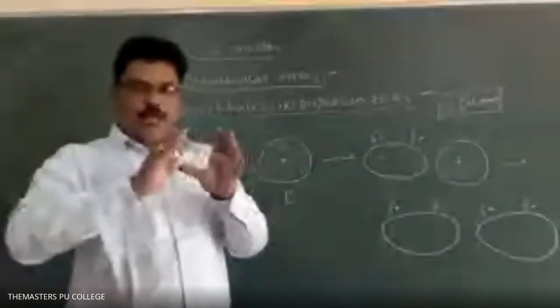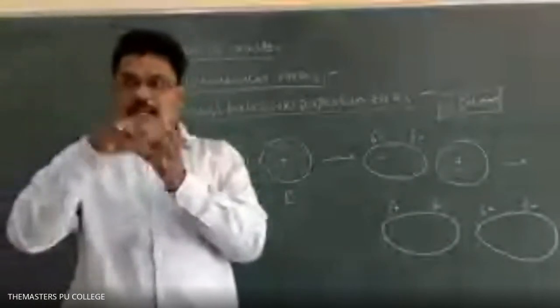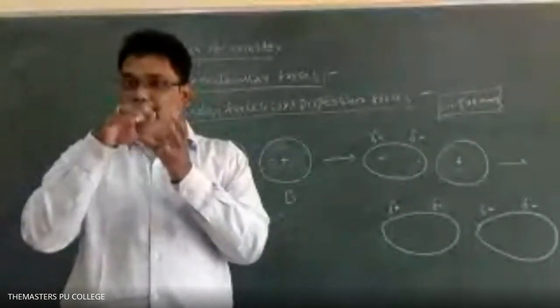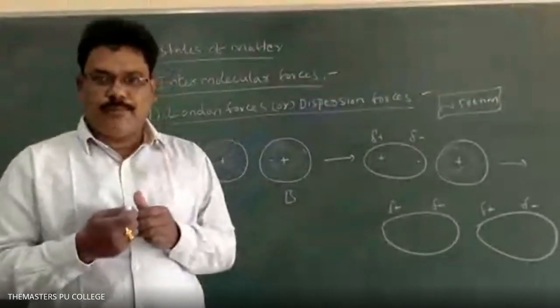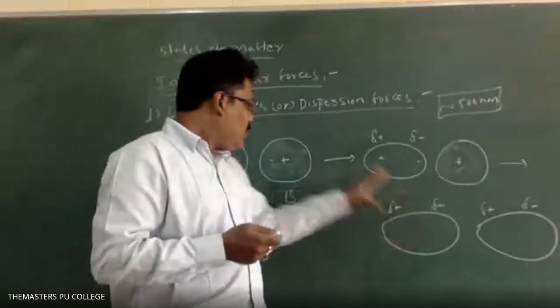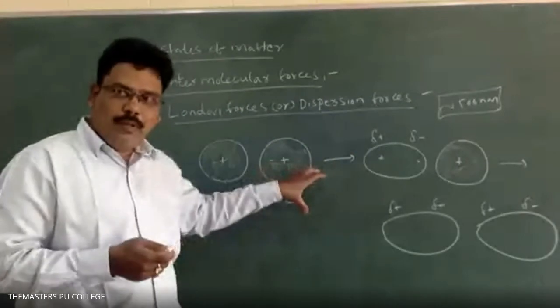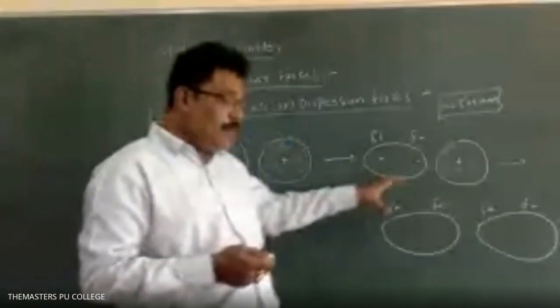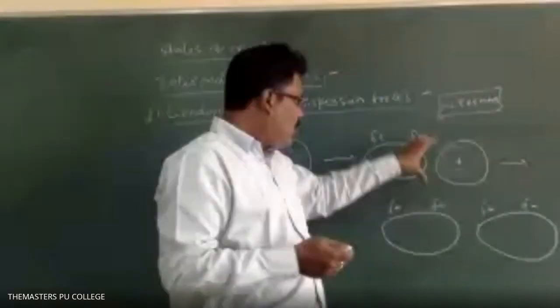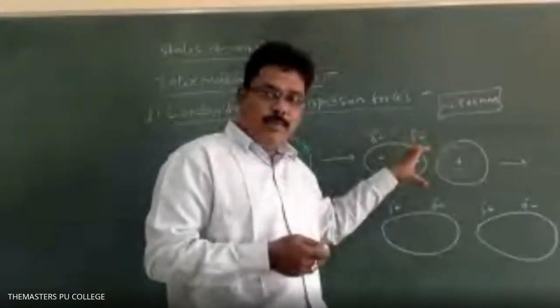So actually it is a simple concept, but in that some competitive bits are there. That's why I am explaining like this. First the atoms have a symmetric nature. After some time, momentarily, one atom becomes unsymmetric.